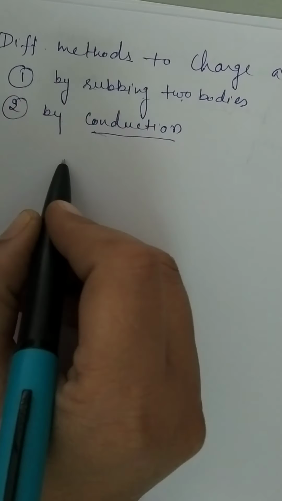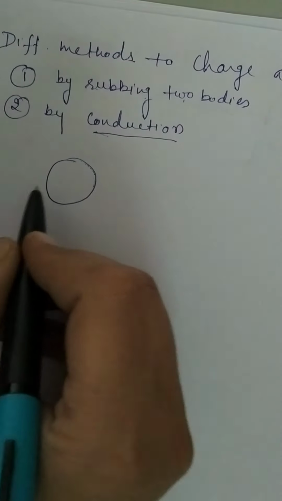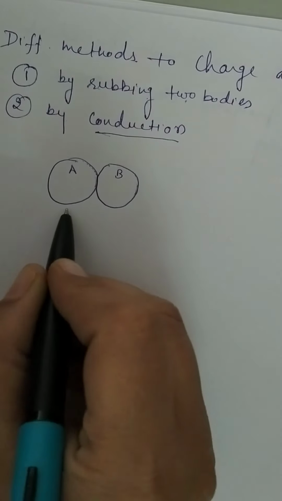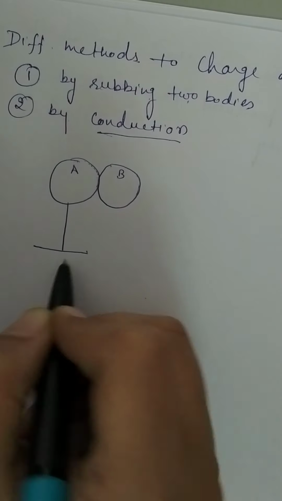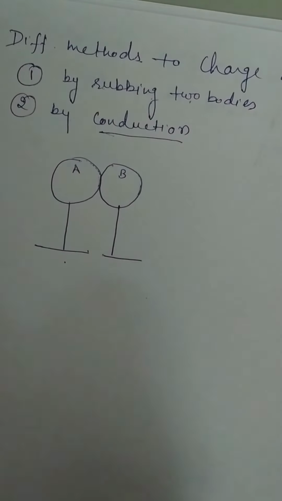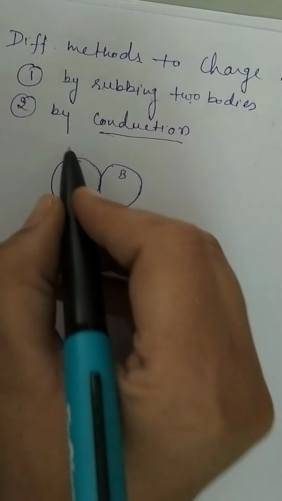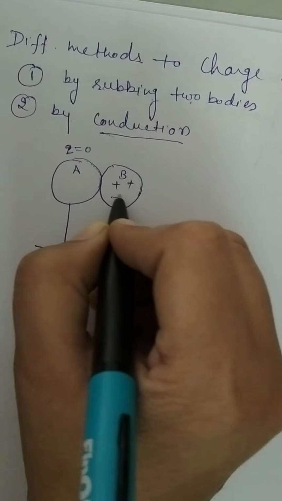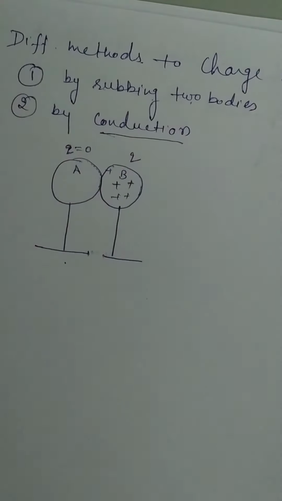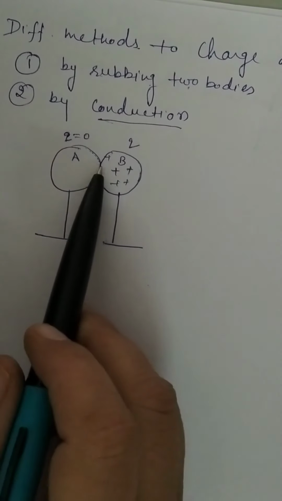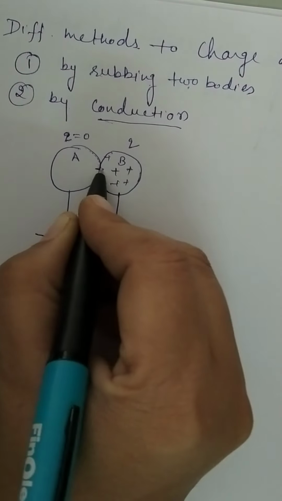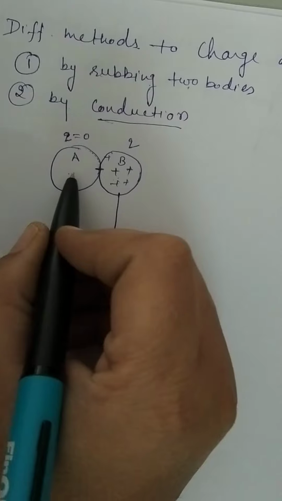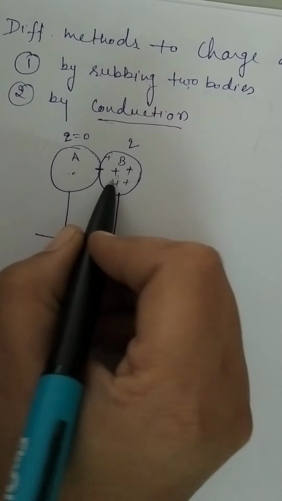In this method of conduction, an uncharged body A is in contact with the charged body B. These two are metallic spheres, kept on an insulating stand. Suppose A has the charge Q equal to 0, and body B has the charge Q. Now what happens when these two bodies are in contact with each other? The charge flows from one body to another. Here the charge flows from body B to body A till the charge on both of these becomes equal.